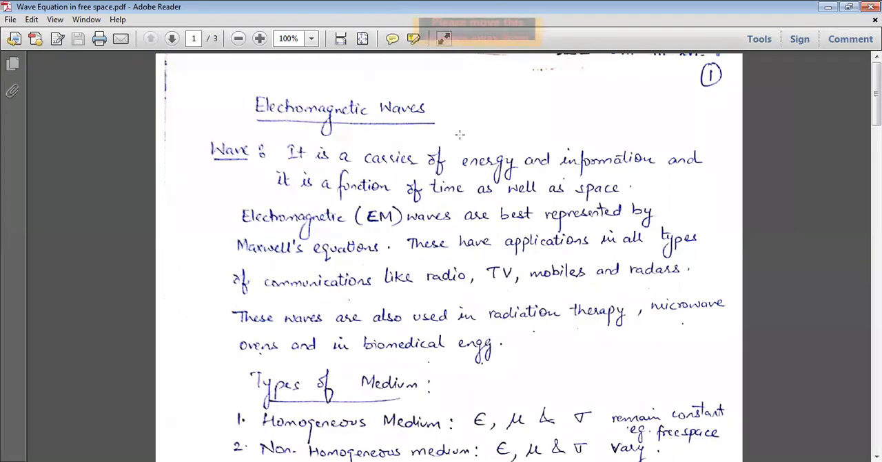It changes its place, and it relates the E and H vectors. E means the electric field vector and H means the magnetic field vector. Electromagnetic waves are best represented by Maxwell's equations that we have already studied in our previous lectures. These have applications in all types of communications like radio, TV, mobiles, and radars. These waves are also used in radiation therapy, microwave ovens, and in biomedical engineering.